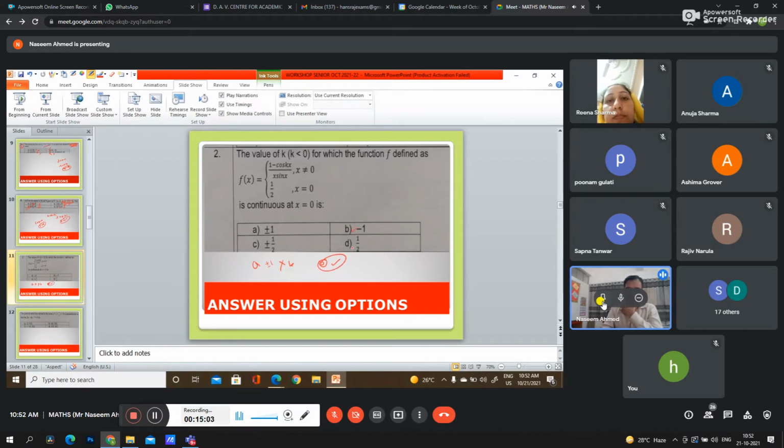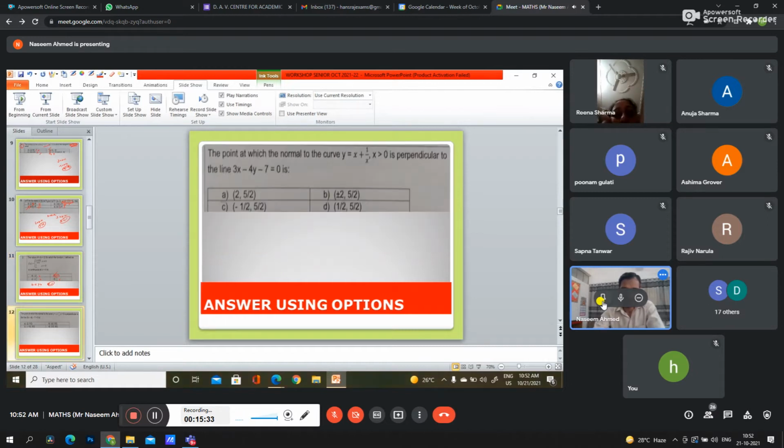So B is our answer. We have to check only which values are less than 0, because the given condition is k is less than 0. We are having 1 greater than 0, 1 by 2 greater than 0. D is the only option which is less than 0. So we do not need to solve the question. We can do it by reading the question.